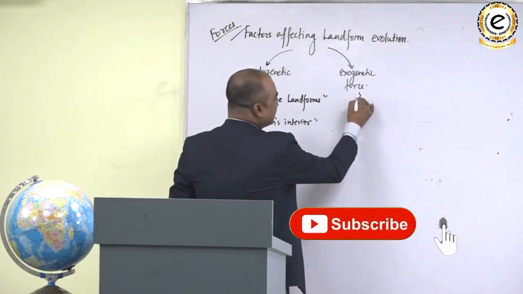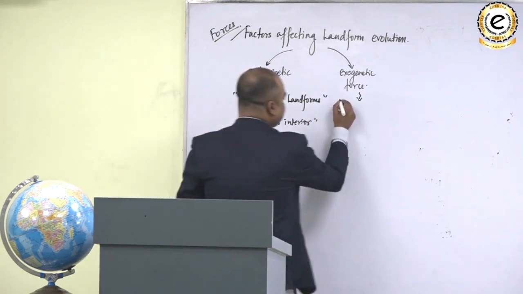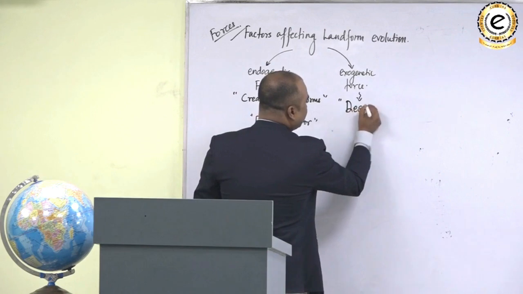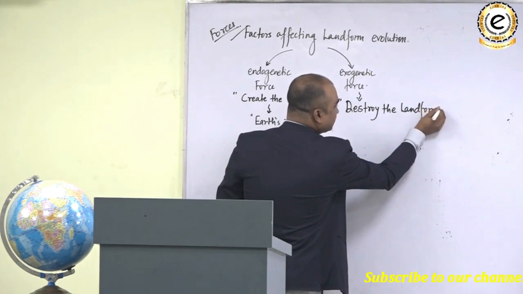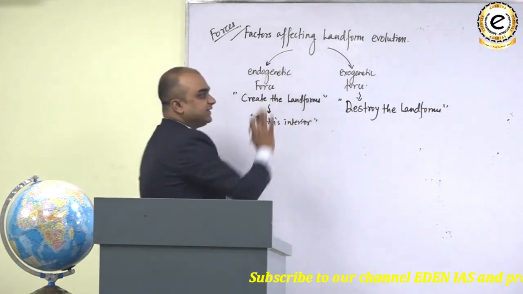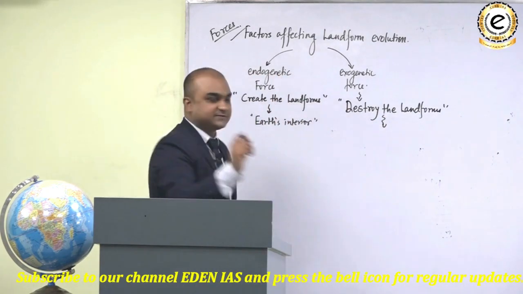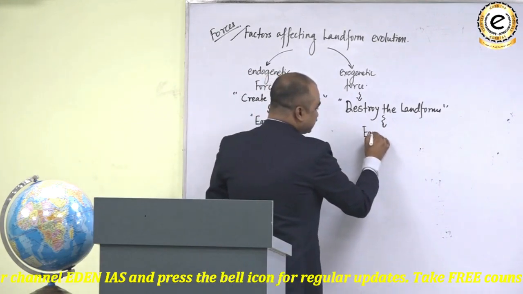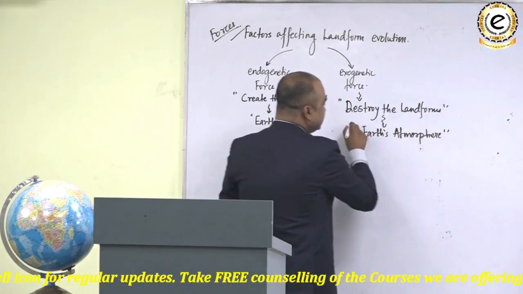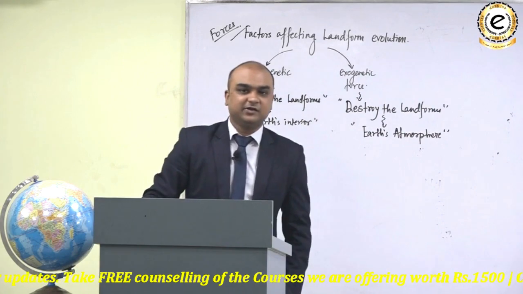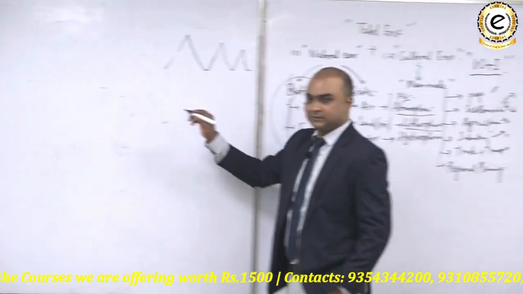Exogenetic forces are those forces which destroy the landforms, or we can say these are forces which are destroyers as they destroy the landforms. Which landforms? Those landforms which are created by the endogenetic forces. The source of exogenetic forces is the Earth's atmosphere. It means these forces, they ultimately generate from the Earth's atmosphere. अब देखो एक illustration के through हम इन दोनों forces को समझते हैं.